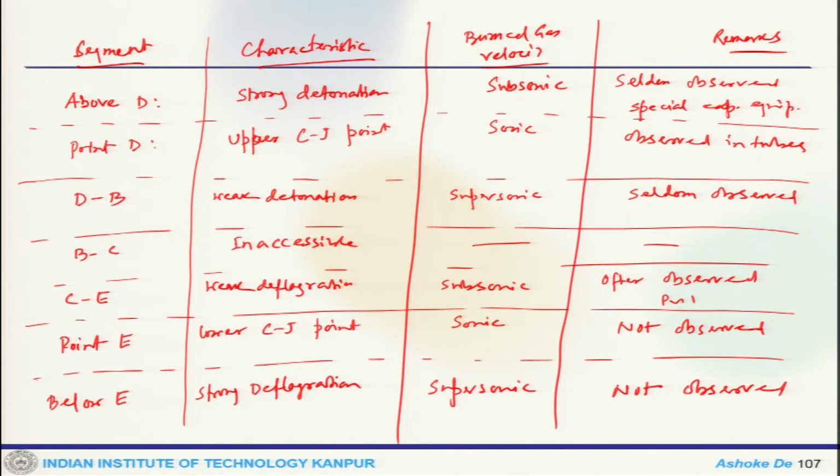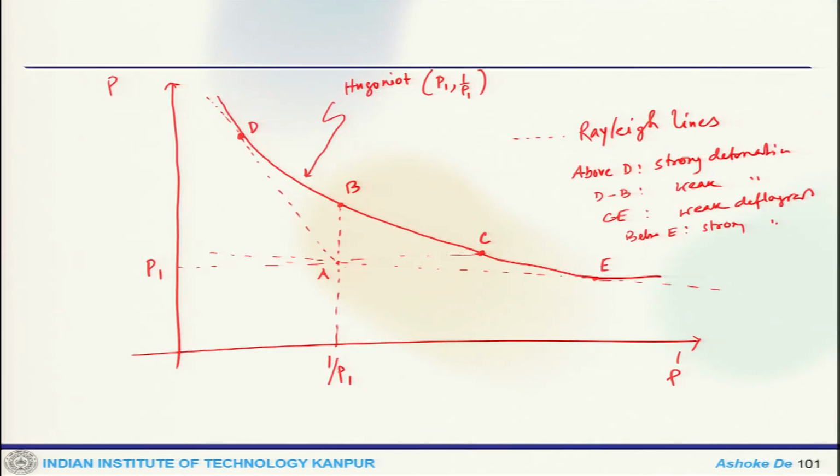So essentially, if you categorize that whole Hugoniot curve, there are different zones. Going back to that curve to conclude what we said, points above D give a strong detonation wave and the burned gas velocity would be subsonic, but this is not a situation which is often observed. This particular point is the upper Cj point, and the burned gas velocity would be sonic, and this is observed in tubes.